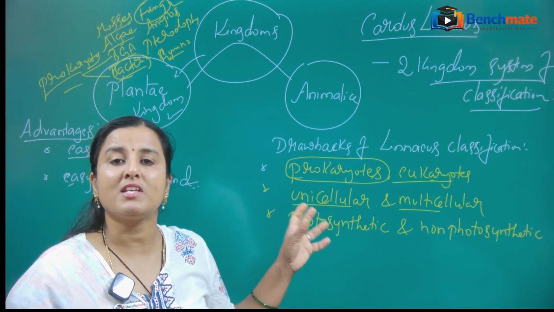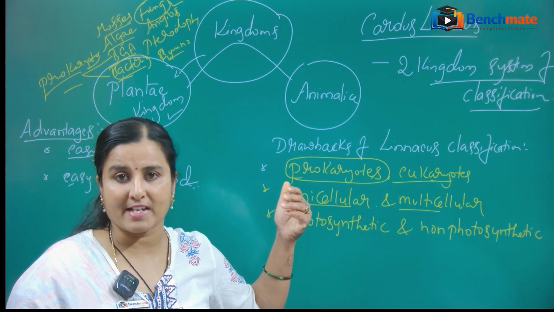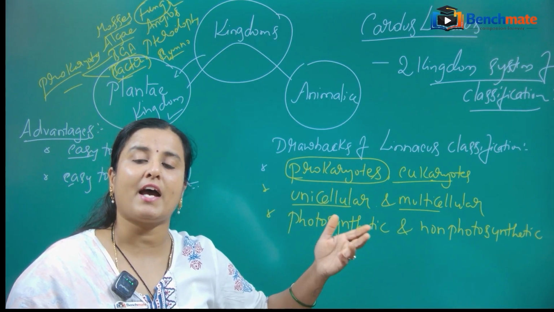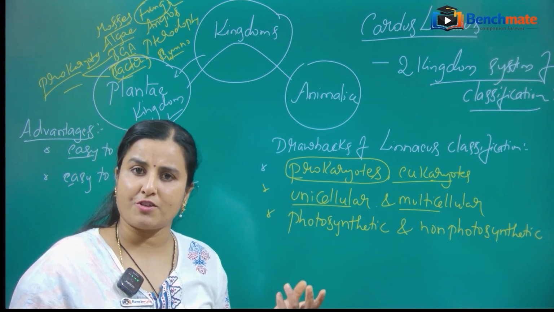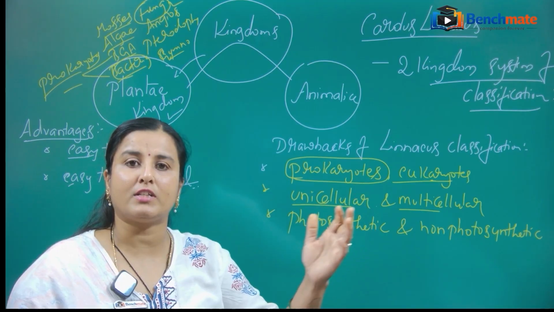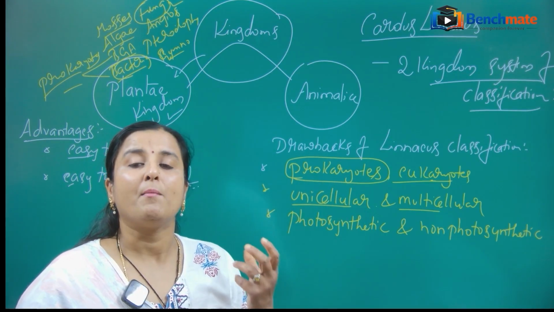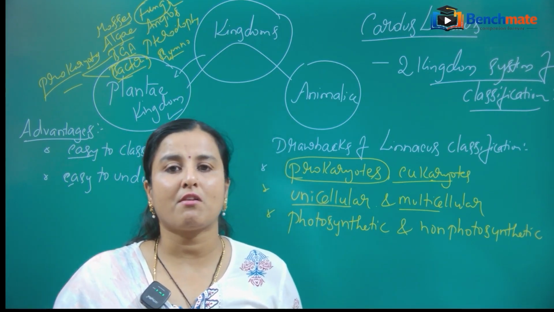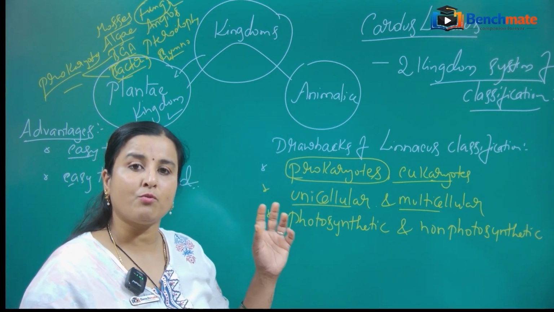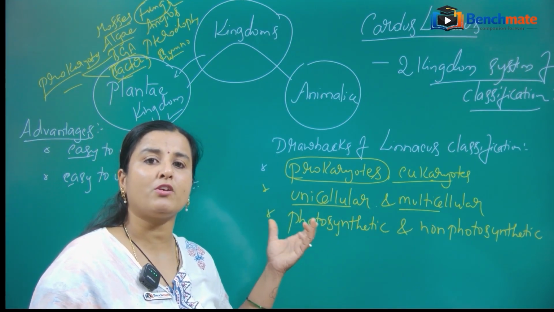So he kept these unicellular organisms along with the multicellular organisms. Multicellular means you can take the hydra, sponges, jellyfishes, the further advanced organisms. The amoeba, paramecium, euglena are the primitive unicellular organisms. So he did not distinguish the multicellular from the unicellular.